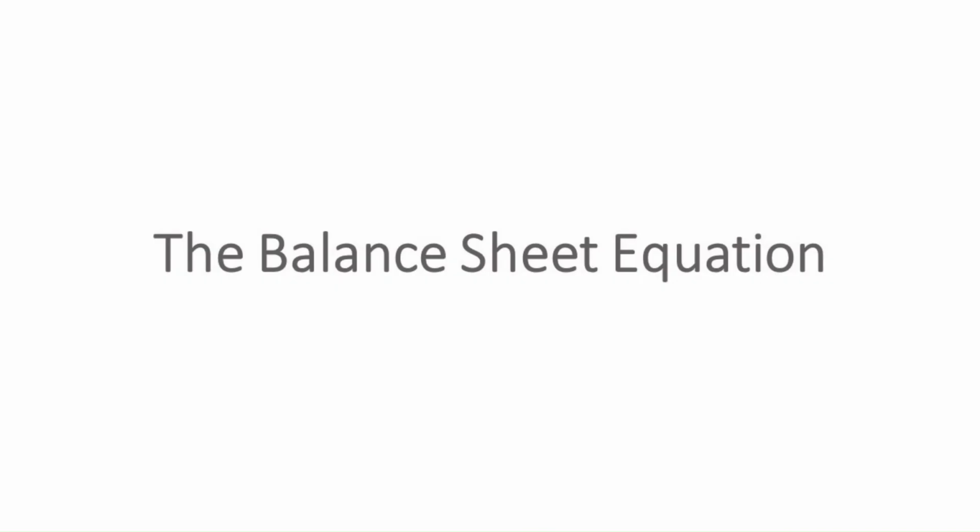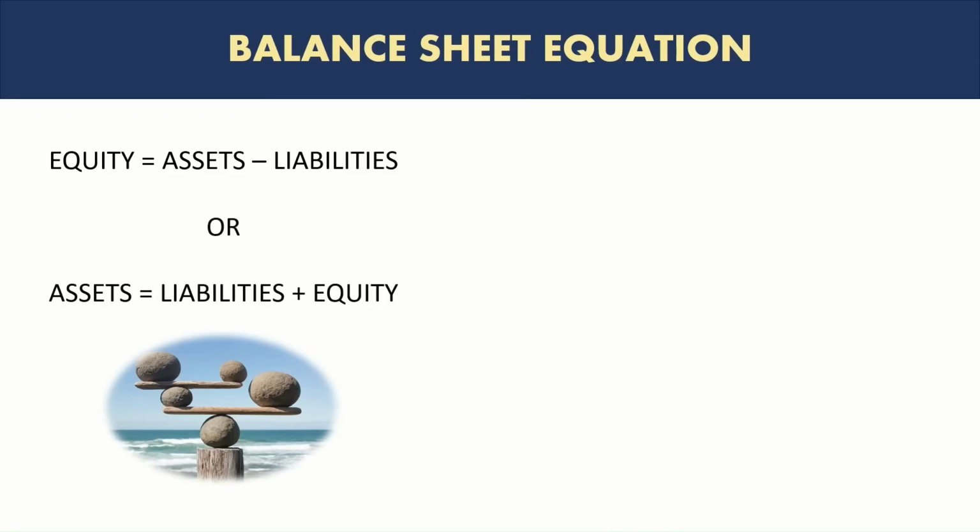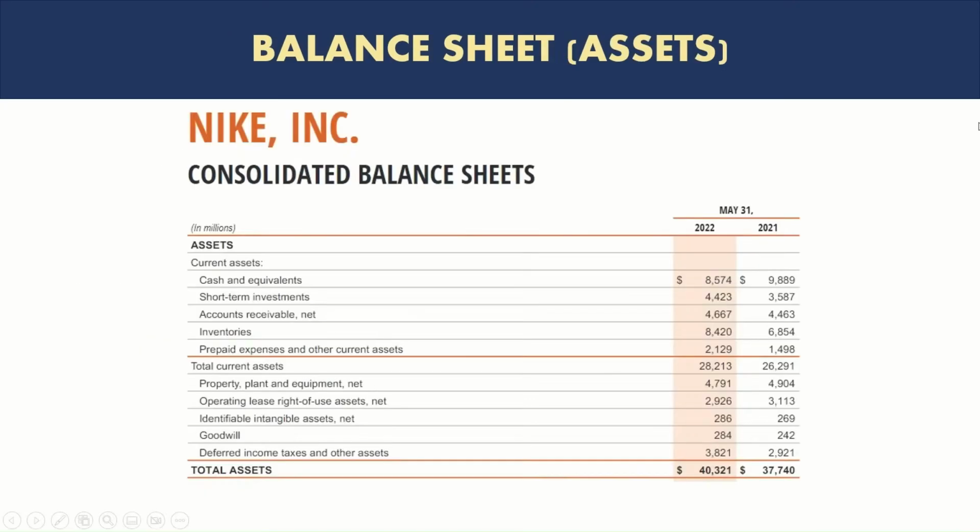Now, this brings us to a very important point, which is the balance sheet equation. While understanding assets, liabilities, and equity, we could see that equity is equal to assets minus liabilities. We just discussed that. Or we could also say that assets equal liability plus equity. Just a little bit of shuffling of the equation shows that assets are equal to liabilities plus equity. So we're looking at the balance sheet of Nike again. This is the asset side, and you can see the total assets are 40.3 billion.